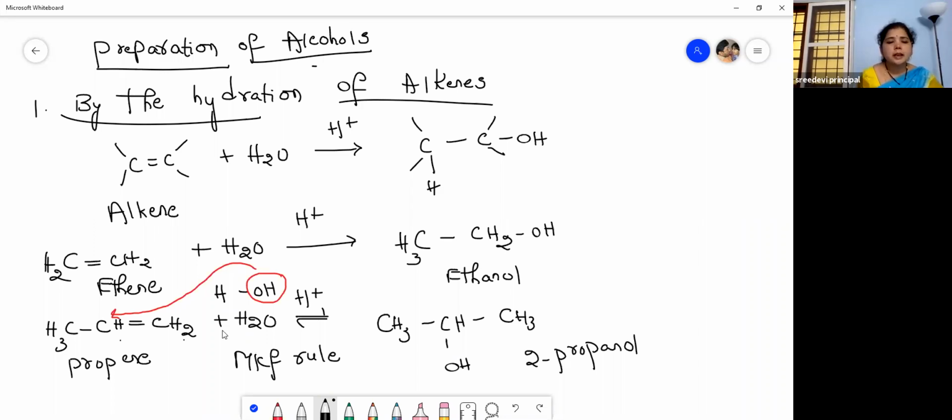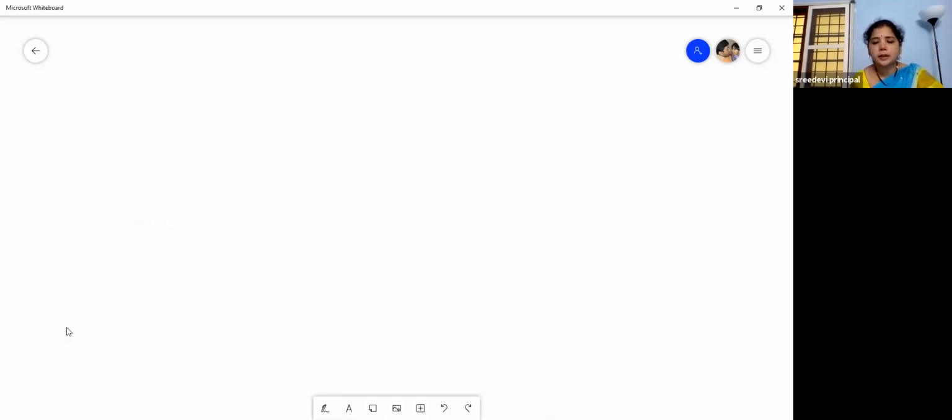This is called Markovnikov rule. According to this, the product is 2-propanol. I hope you have understood this. So the first preparation is by the hydration of alkenes. Now let us move to the next preparation of these alcohols.